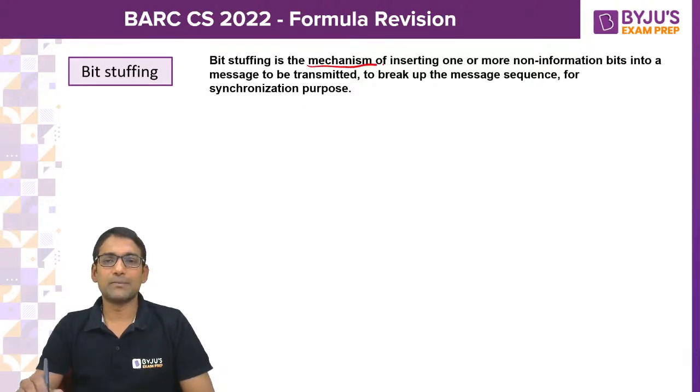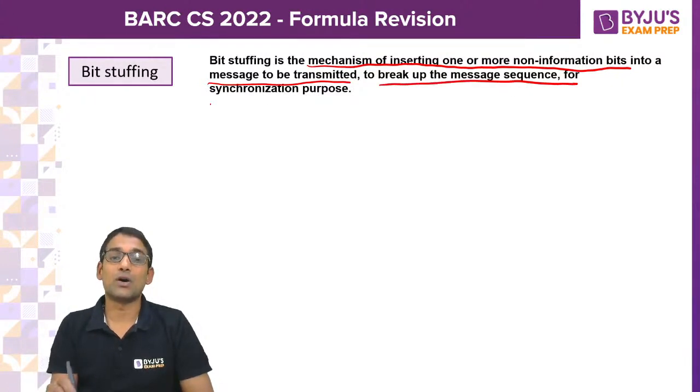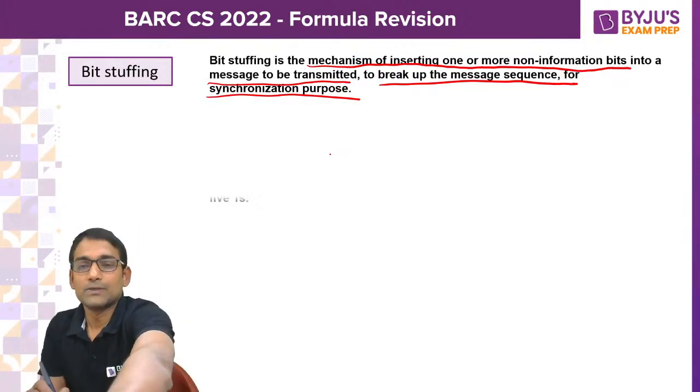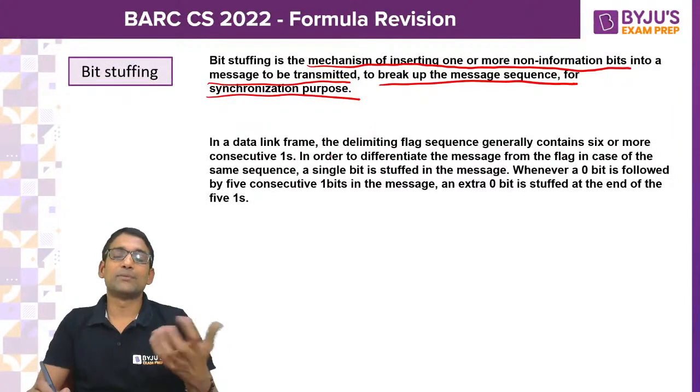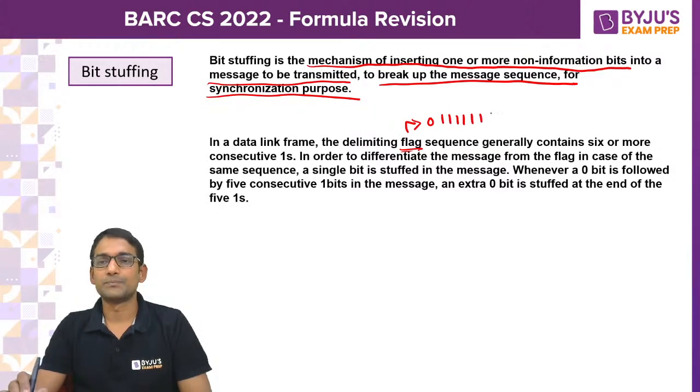It is the mechanism of inserting one or more non-information bits, parity bits you can say, into a message to be transmitted to break up the message sequence or for synchronization purposes. In the data link layer, mostly a bit stuffing procedure is followed, where there is a predefined delimiter sequence called a flag. What is a flag? 0, then 6 ones, then 0.